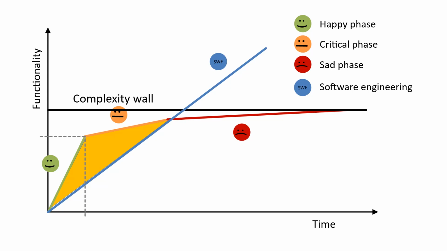Here comes the good news. For data science and machine learning projects, we can use a three-bucket approach that combines the best of both worlds: the speed of the early phases and the power to handle complexity that the software engineering approach provides. Let's have a look at it.